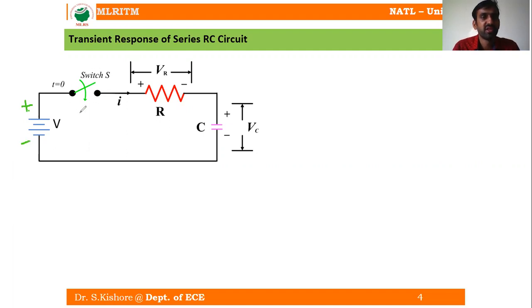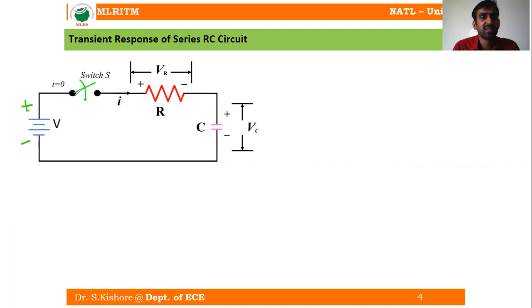Then we have a switch S. Initially, when the switch is open, that is at t equal to 0 minus, the capacitor is uncharged.